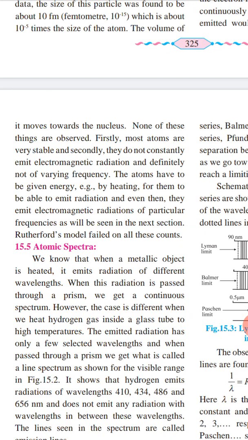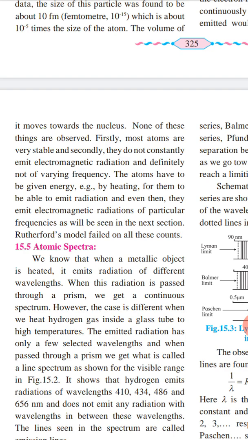The atoms have to be given energy, for example by heating, for them to be able to emit radiation, and even then they emit electromagnetic radiation of particular frequencies, as will be seen in the next section. So Rutherford model failed on all these counts.